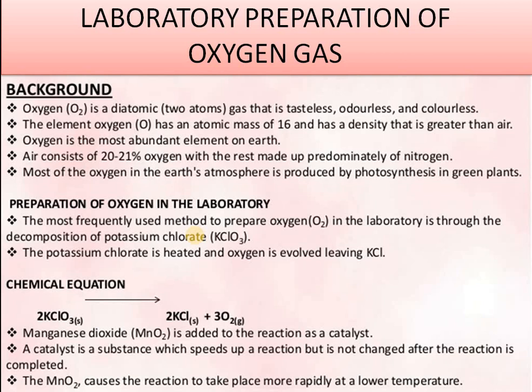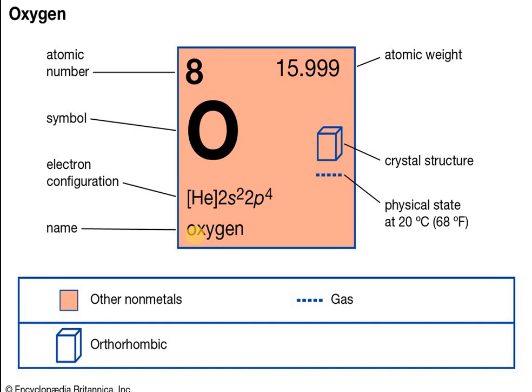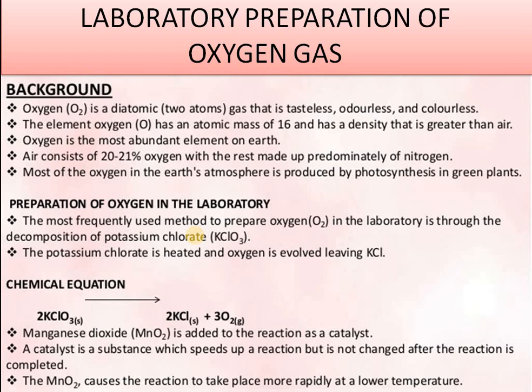Oxygen has three isotopes: oxygen 8-16, 8-17 and 8-18, and basically the maximum is 8-16. That's why the atomic mass of oxygen is not changing much. It is 15.999, because oxygen 8-16 is the majority.